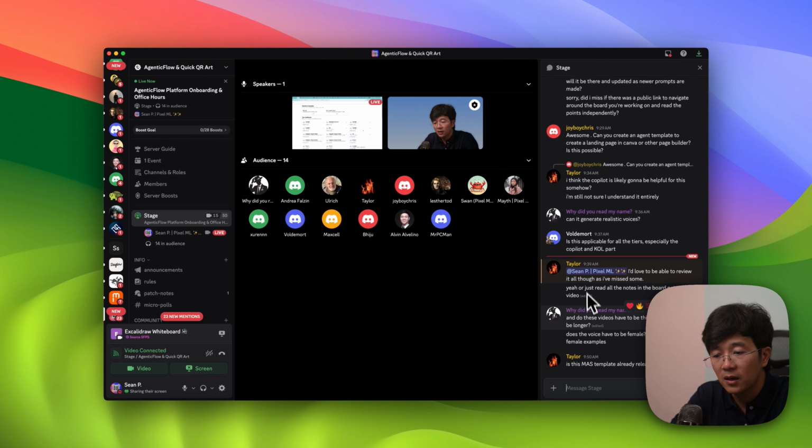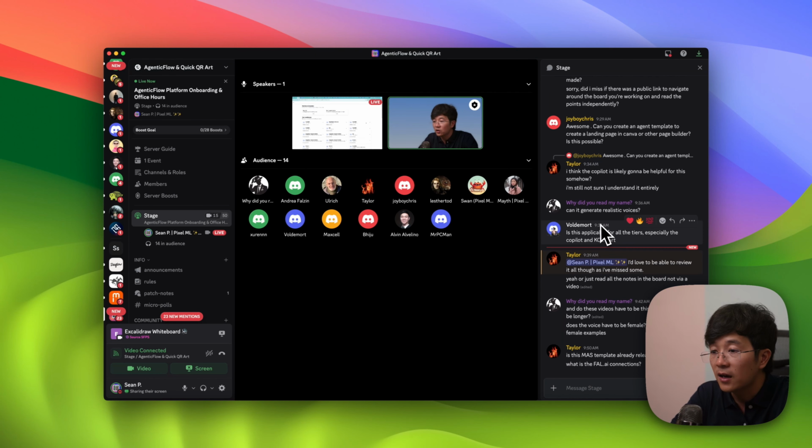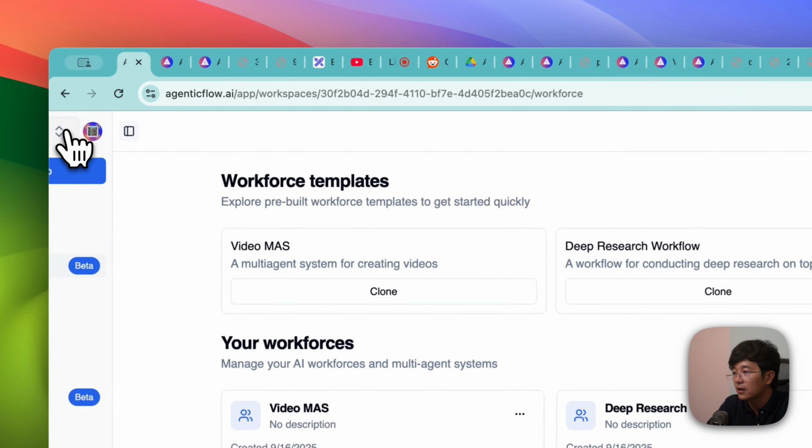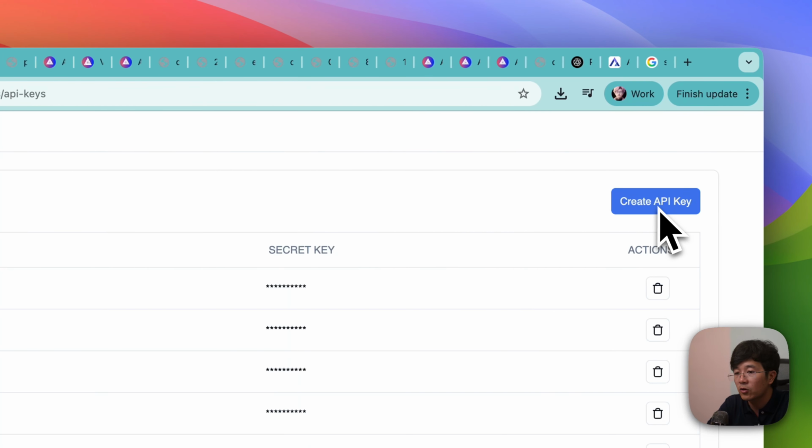And bonus mode is applicable for certain tiers, especially Copilot and KOL part. Copilot is available for all of the tiers, of course, as long as you go into your key and click on create API key.